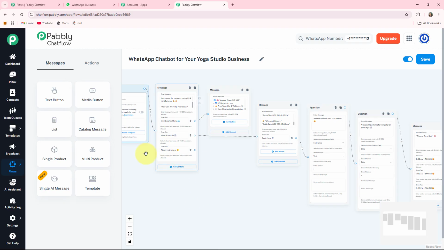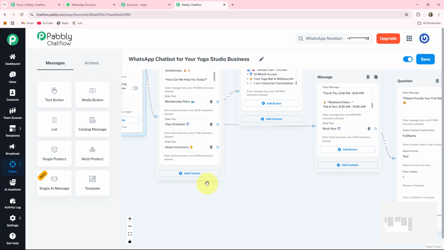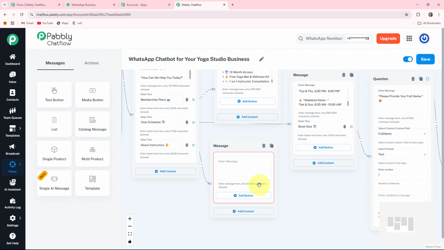Now the third one is the about instructors. If my clients want to know about the instructors, then they will click on this button, so my bot will respond to them. For that, I am clicking on this circle, drag a line, choose content type as text plus button. It will provide me one enter message box where I can write some details about the instructor. See, here I write it. Now our flow is completed.